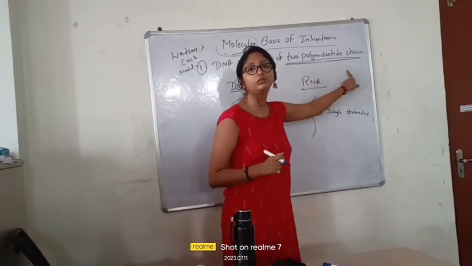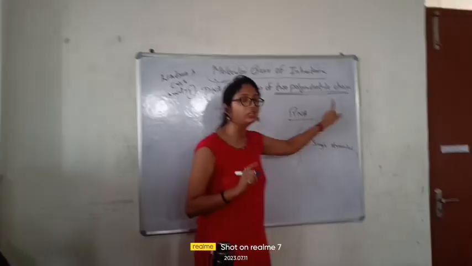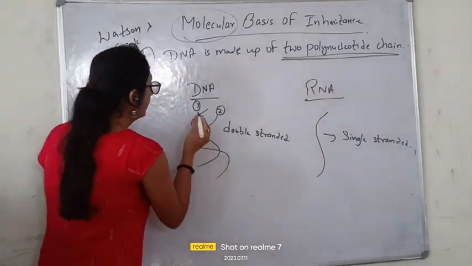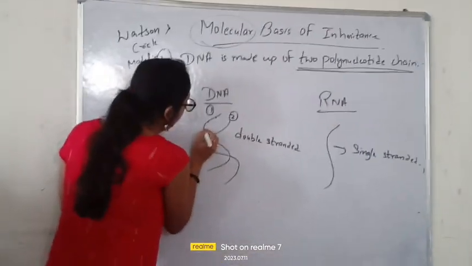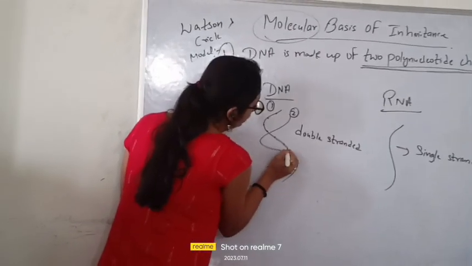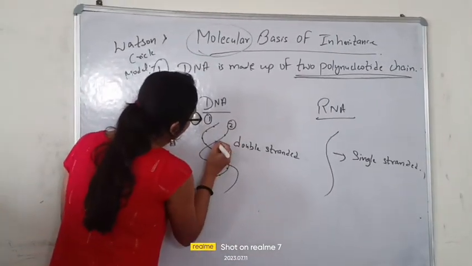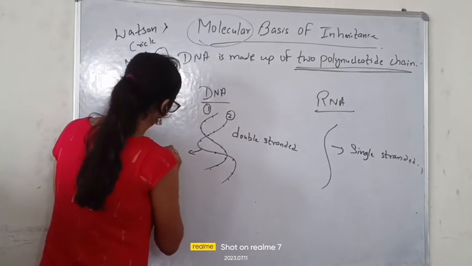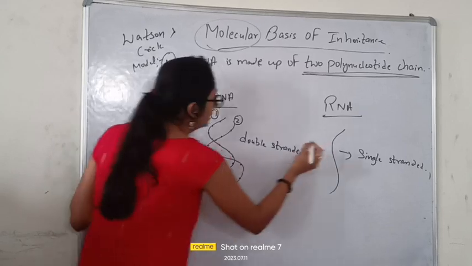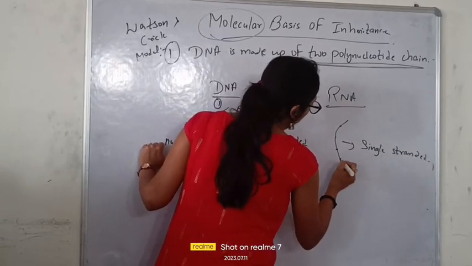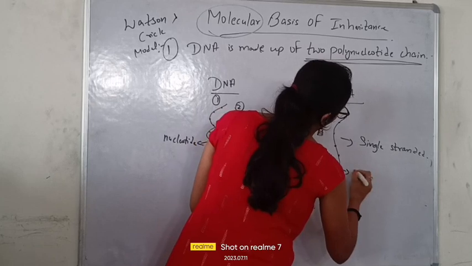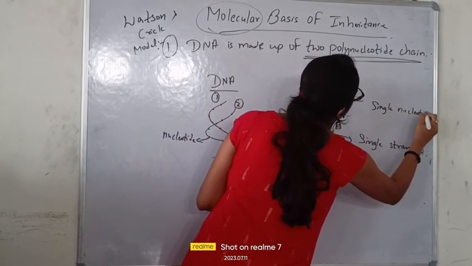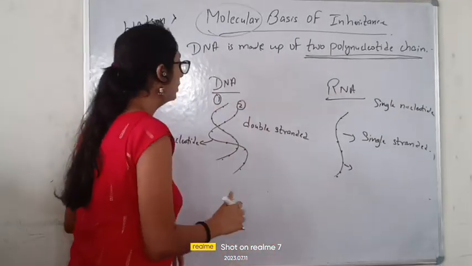I already told you, it is made up of two polynucleotide chains. So you can see here one chain, and here the two chains. These chains are made up of nucleotides. This dot which you are observing is a nucleotide. Same here, it is also made up of a single nucleotide chain.